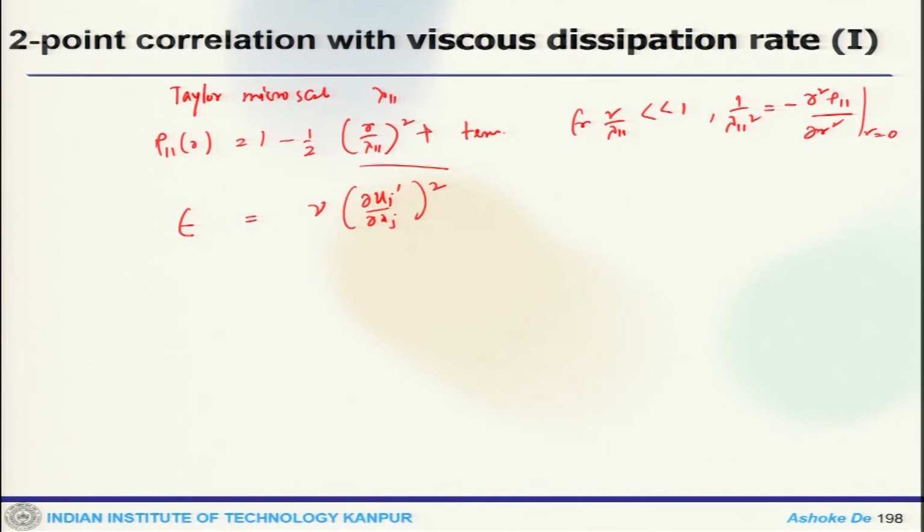Now, for isotropic turbulence, it is shown by Pope that this is 15 nu times (del u prime by del x) square. Since dissipation occurs mostly at the small scales, they remain highly isotropic, which is as per the Kolmogorov hypothesis. So, this is also valid for other turbulent flows as long as Re is quite high, that means it is in the turbulent zone.